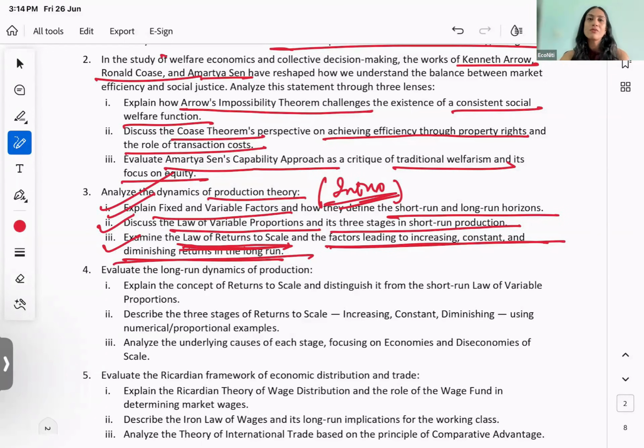Then you reach a zone where your economies and diseconomies of scale balance each other, right? And that is your constant returns to scale. And finally, एक point पे तुम्हारा plant size इतना बड़ा हो चुका है या तुम्हारा unit or scale of operation is so big that now you have diseconomies of scale because you have, say, the managerial failure.